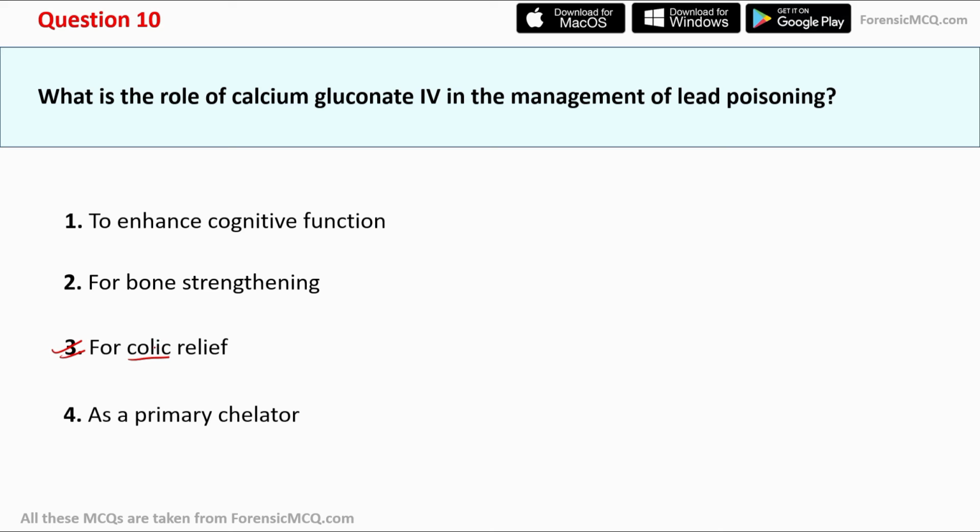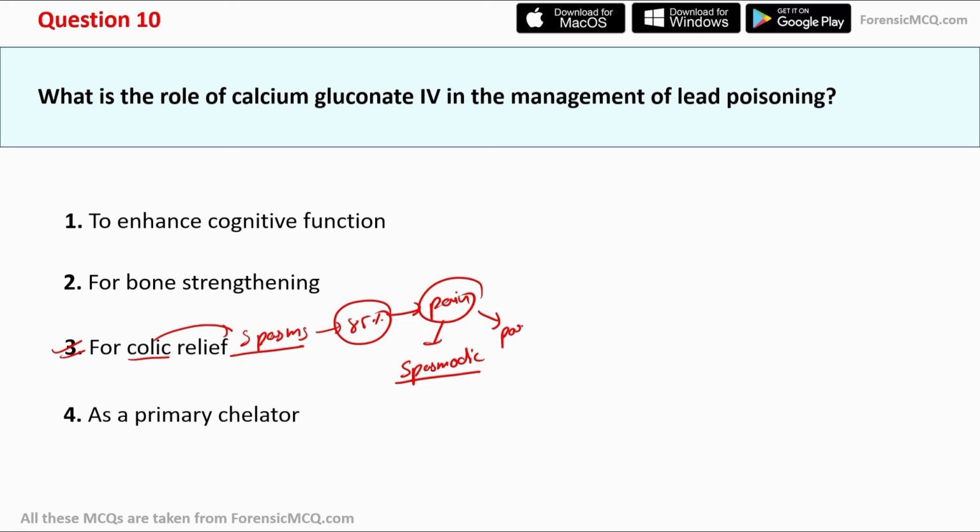So what is colic? Colic is a symptom usually associated with lead poisoning, and it involves spasm in the intestine, or you can say pain in the intestine. It is very common, seen in 85% of cases of lead poisoning, and the pain experienced is spasmodic and paroxysmal, which means sudden and intense pain.